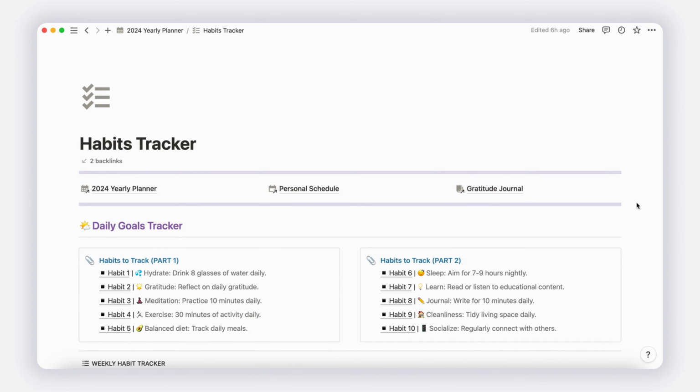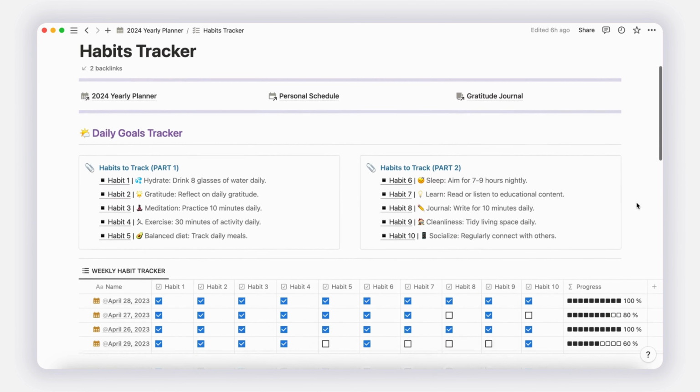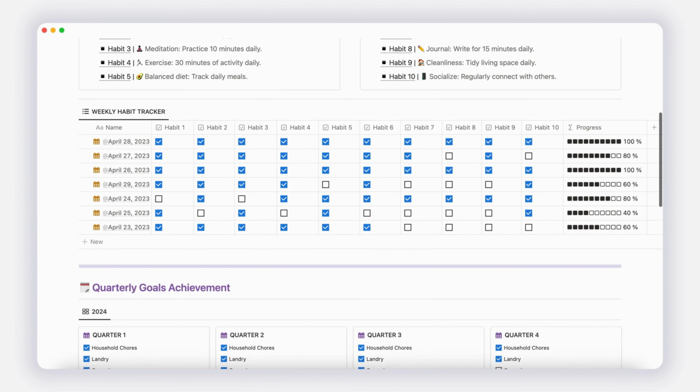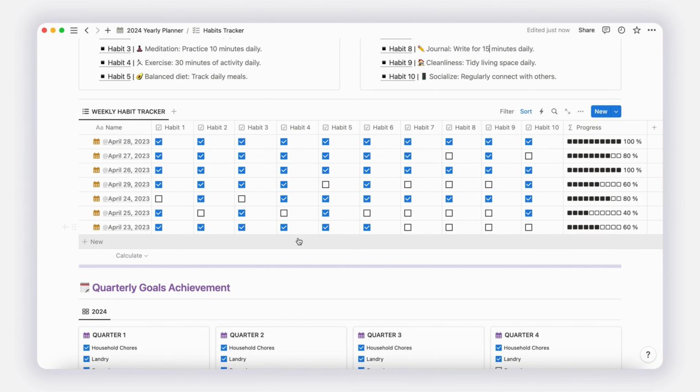Kickstart your journey by defining your daily goals. Whether you choose to retain existing ones or craft your own habits, it's your space to personalize. Just below, you'll discover the Habit Tracker table, designed to help you monitor your progress effortlessly.